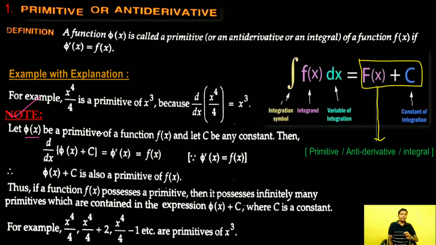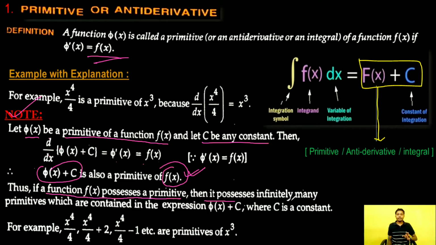Let phi be a primitive of a function f(x) and c be any constant. Then obviously d/dx of (phi(x) + c) will be the derivative phi dot x, and we know phi dot x is equal to small f(x). That means phi(x) + c is also a primitive of small f(x). So we can conclude that if a function f(x) possesses a primitive, then it possesses infinitely many primitives which contain the same expression phi(x) + c, where c is a constant.